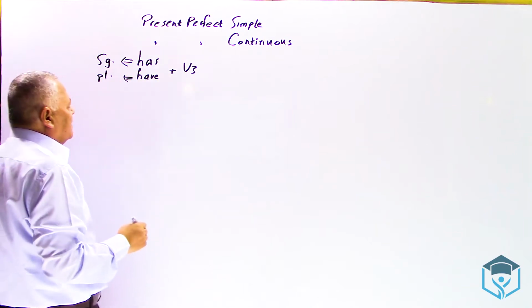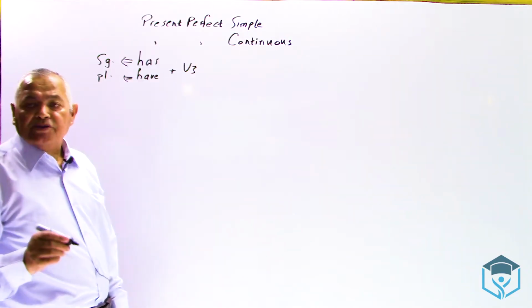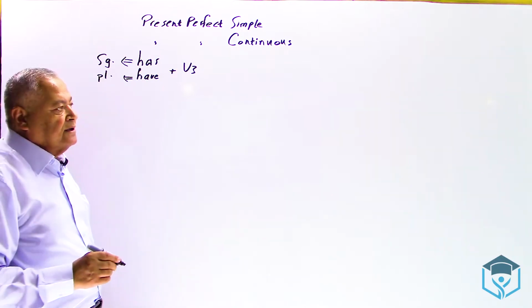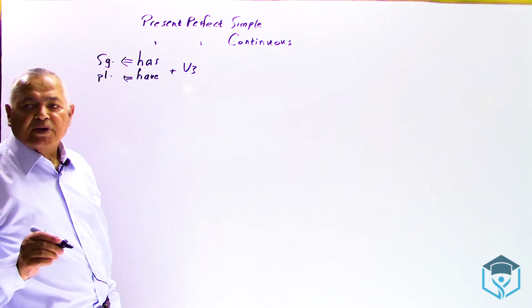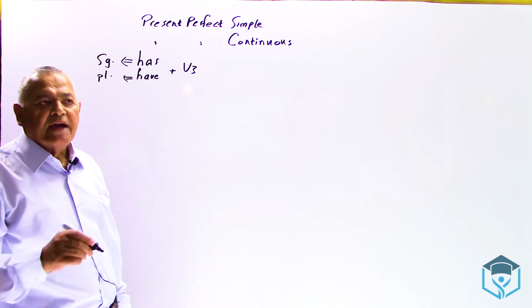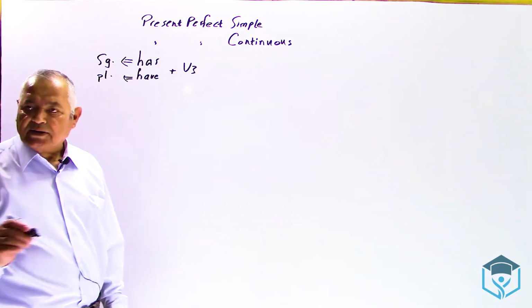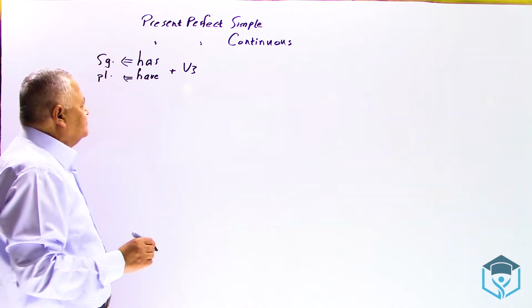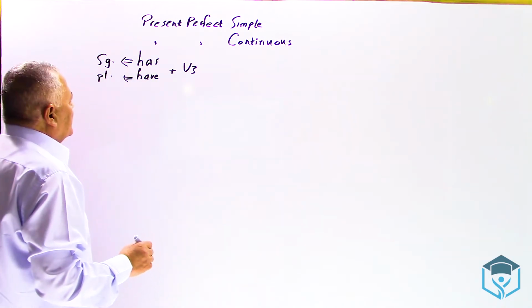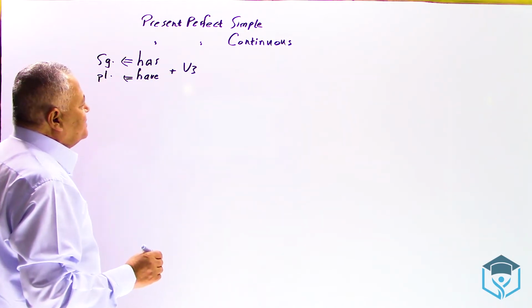So I say he has, she has, it has. But I say I have, we have, you have, they have, or any noun instead. This is the form of the present perfect simple.